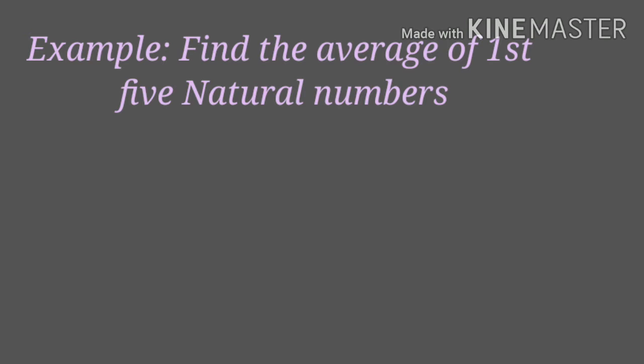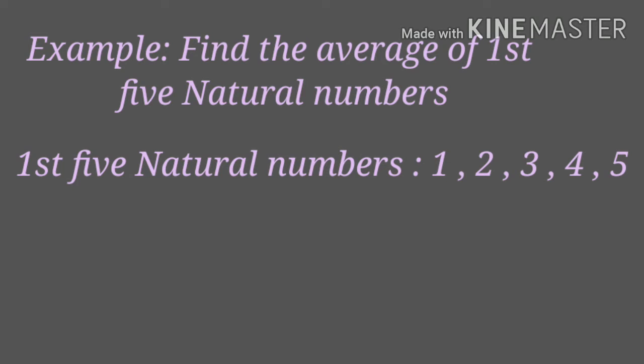Example, find the average of first 5 natural numbers. Which are the first 5 natural numbers? The first 5 natural numbers are 1, 2, 3, 4, 5. We know that average is equal to sum of all the numbers divided by number of addends. Here, sum of all the numbers means 1 plus 2 plus 3 plus 4 plus 5. And number of addends is 5.